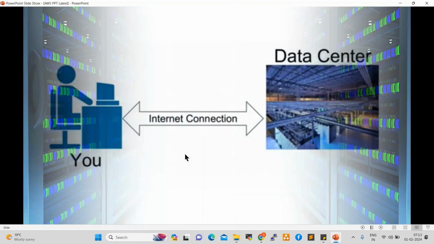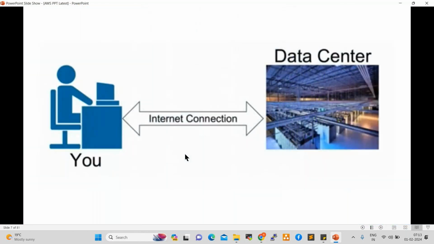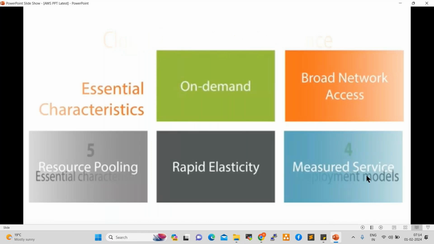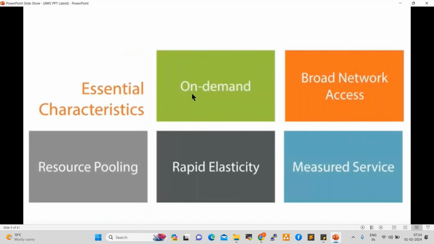Yeah. So as a user, we are connecting to the data center and we are creating resources and using resources, right? Now this we already discussed in the DevOps introduction. So cloud computing at a glance: five essential characteristics, three service models, four deployment models. What are those? Let's try to understand quickly. Of the 5 essential characteristics, the first one is on demand. What is on demand? We discussed just now. Immediately, instantly, whenever we need servers or resources, storage, network, we can create within 1 minute, which is nothing but on demand, right?